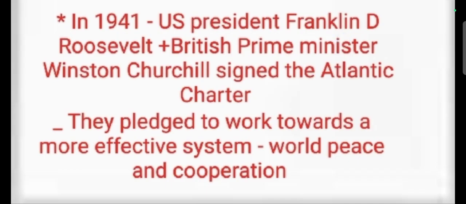In 1941, US President Franklin D. Roosevelt and British Prime Minister Winston Churchill both signed the Atlantic Charter, in which they pledged to work towards a more effective system to maintain world peace and promote cooperation. Here the charter is nothing but a legal document that we should follow. So the Atlantic Charter is very powerful. Two important and famous persons signed it: US President Franklin D. Roosevelt and British Prime Minister Winston Churchill.